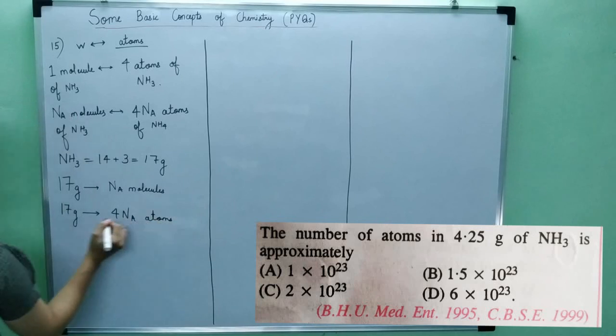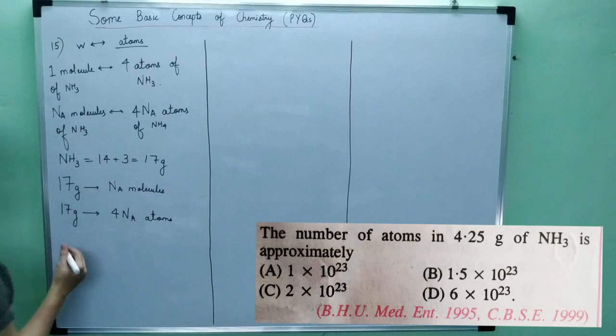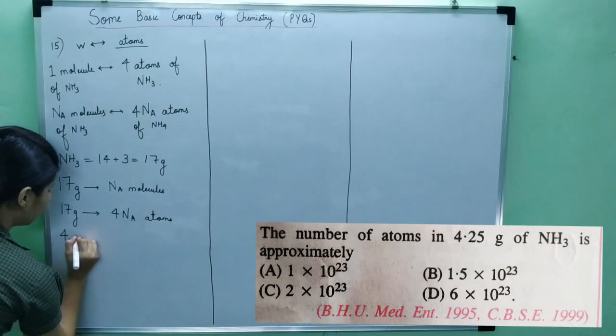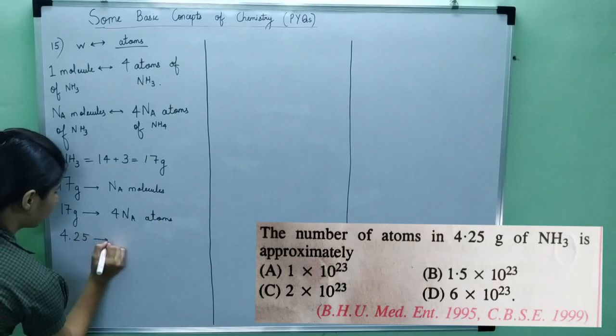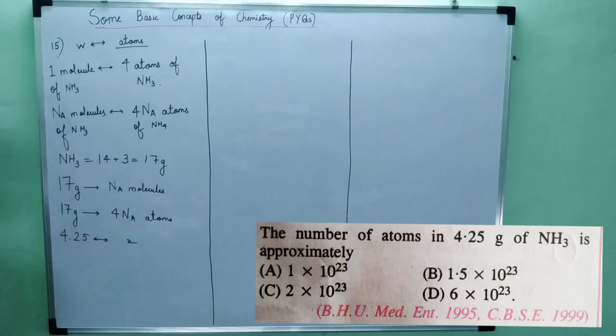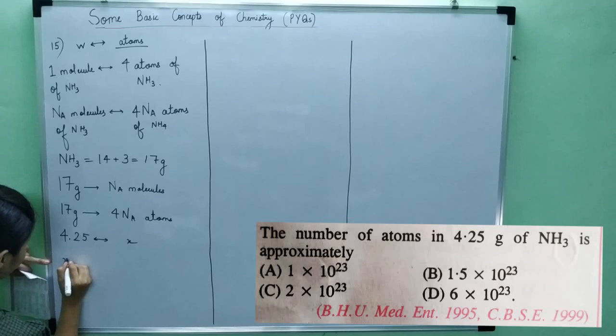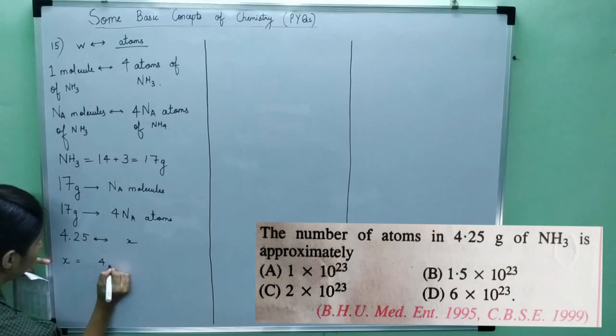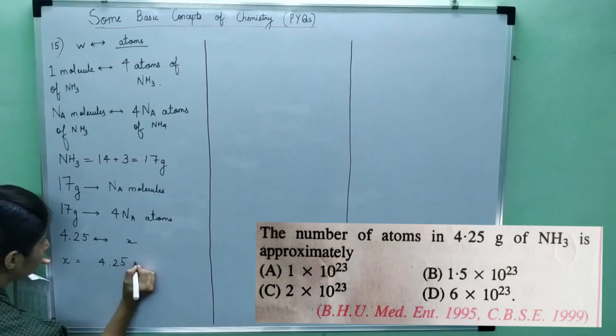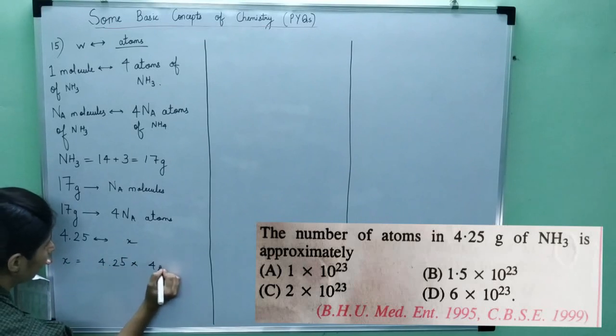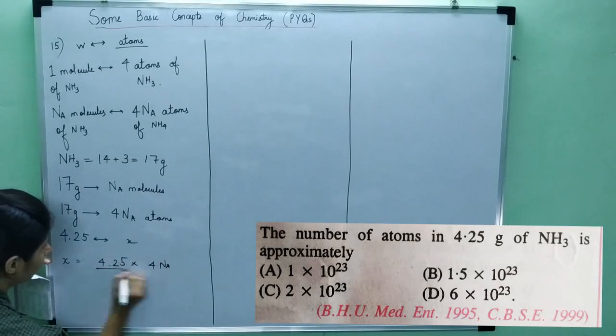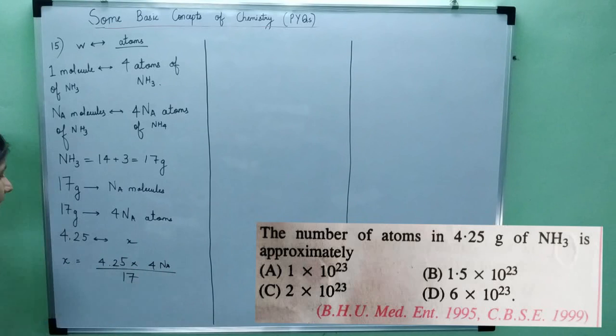Then what is asked in 4.25 grams? So what would be the number of atoms in 4.25 grams? So this is X. Okay. If I solve for X, this is 4.25 into 4 Na upon 17. Right?